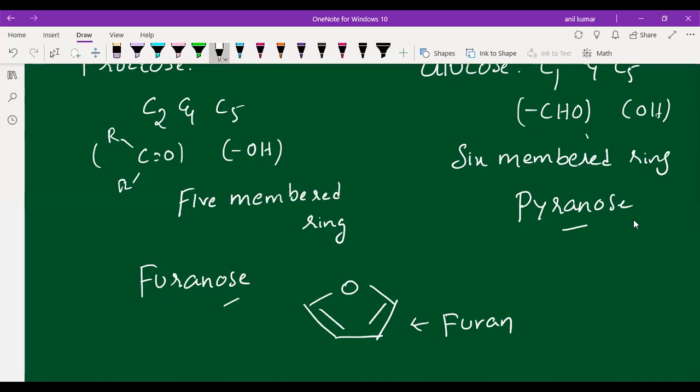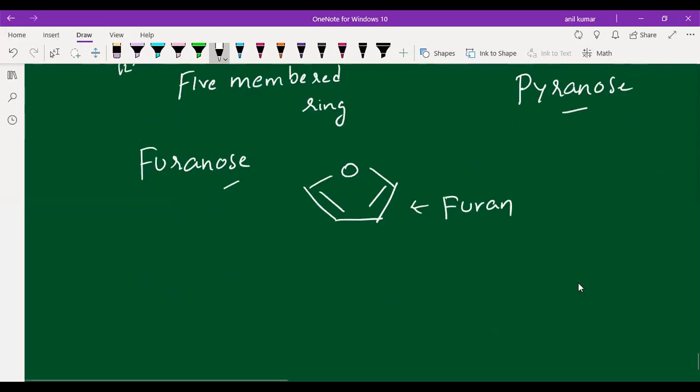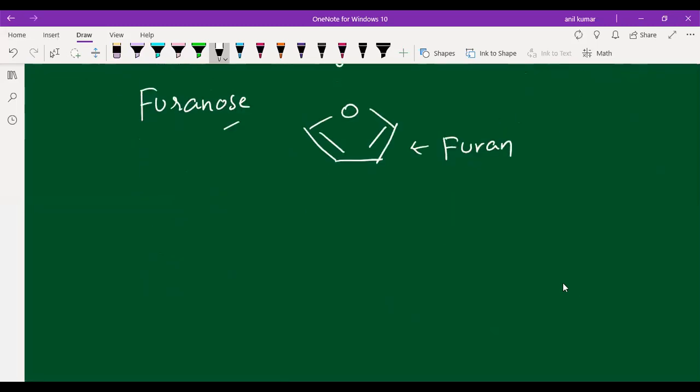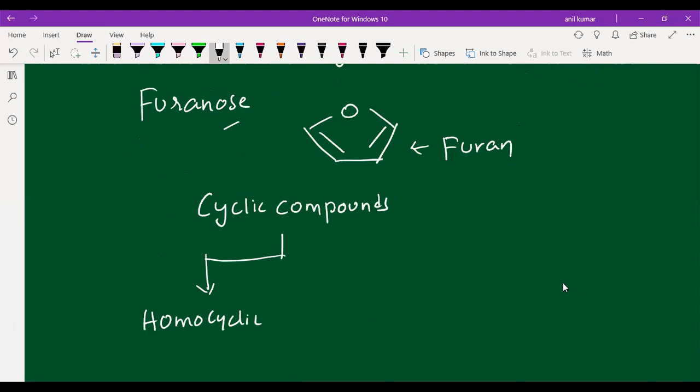We have two types of cyclic compounds, students. Cyclic compounds are classified into two types. One we call homocyclic, and the other we call heterocyclic, students.